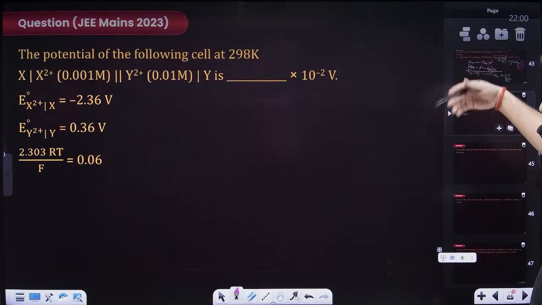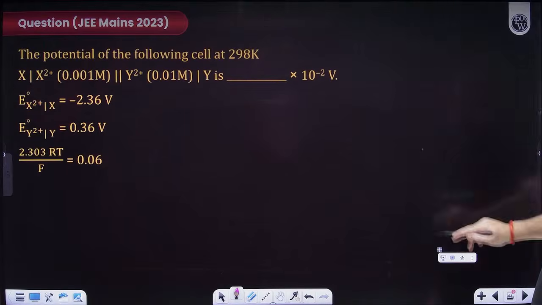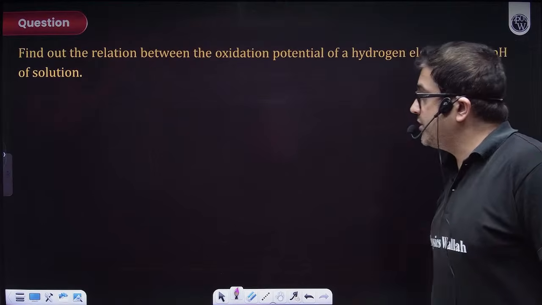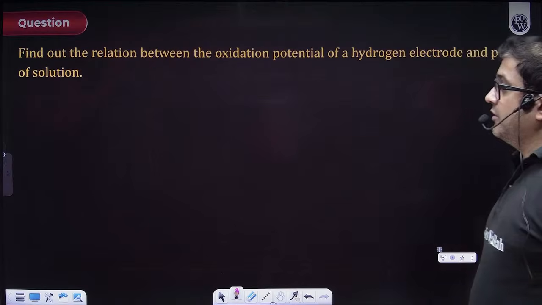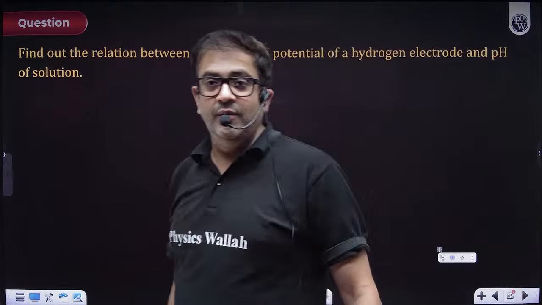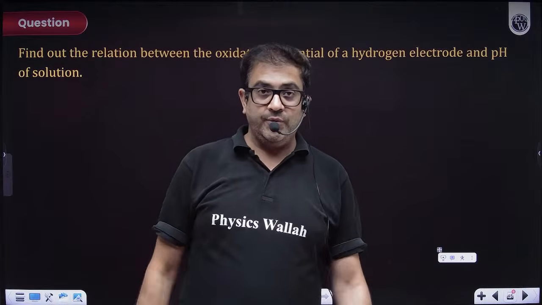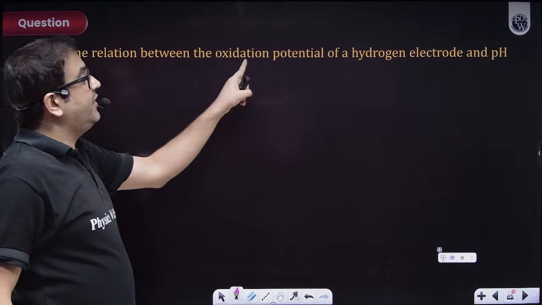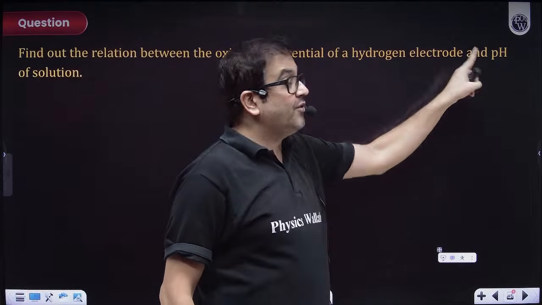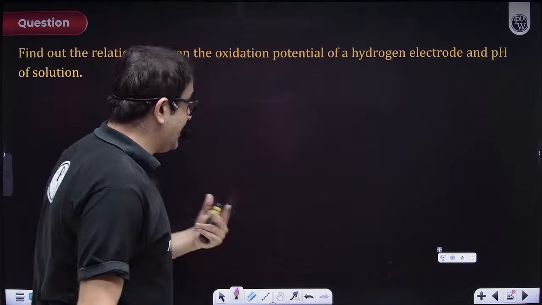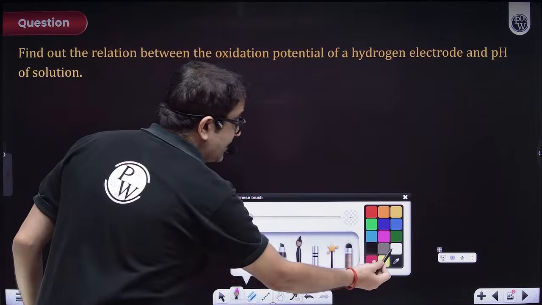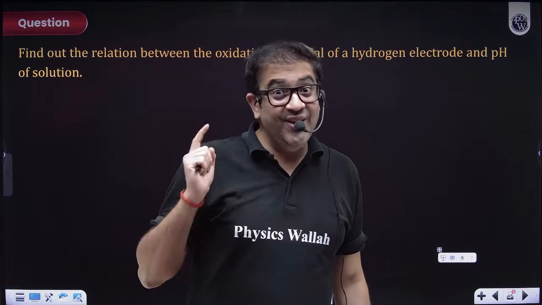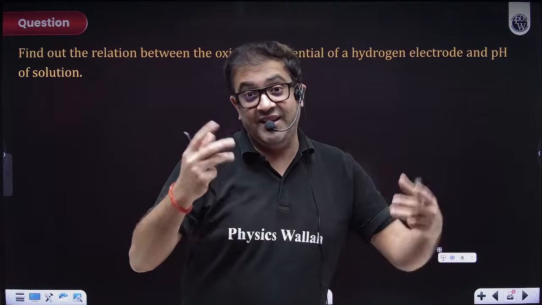So this is what I'm talking of. These are the practice questions, direct JEE Mains questions, which you just see and do by applying the Nernst equation. Now this is a good one, because this is a conclusion which I feel you should take with you. What is this conclusion? You have to find the relation between the oxidation potential of the hydrogen electrode and pH. Definitely, sir, that means it is talking of the hydrogen electrode. But beta, for the hydrogen electrode the standard is 0. If you change concentration or pressure, then it can change.